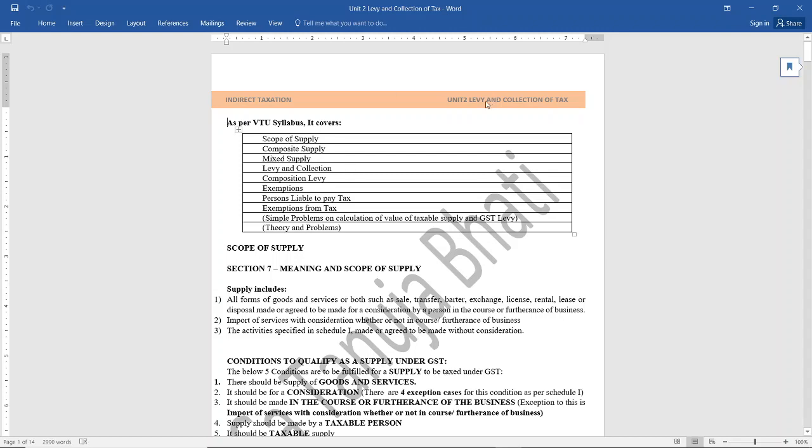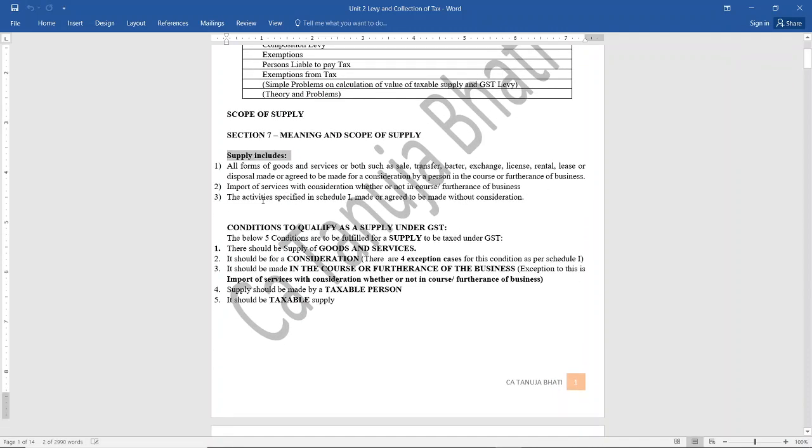So as we already know, Unit 2 Levy and Collection of Tax covers the below items. First let us understand what is the meaning of supply. Because GST is a tax on the supply of goods and services, it is very important for us to know what is the meaning of supply. Supply can mean sale, transfer, barter, exchange, lease, rentals, or disposal of any goods. It can also mean import of services with consideration, or activity specified in Schedule 1, which is made whether with consideration or without consideration.